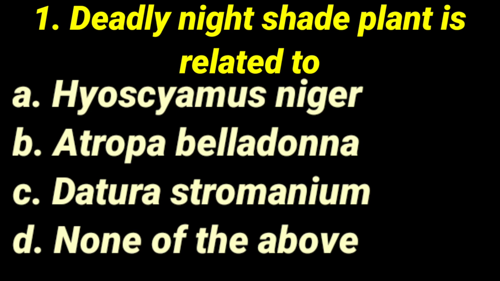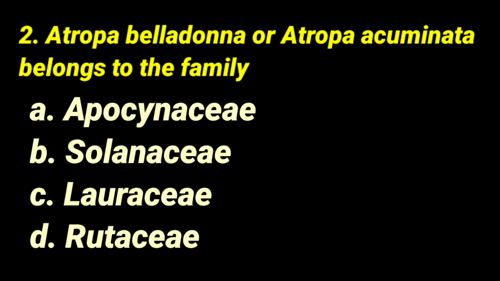So now the correct answer is: deadly nightshade plant is related to Atropa belladonna. It is the correct answer. Okay, so dear friends, all of you prepare well about the synonyms and biological names and name of the drug for all drugs.